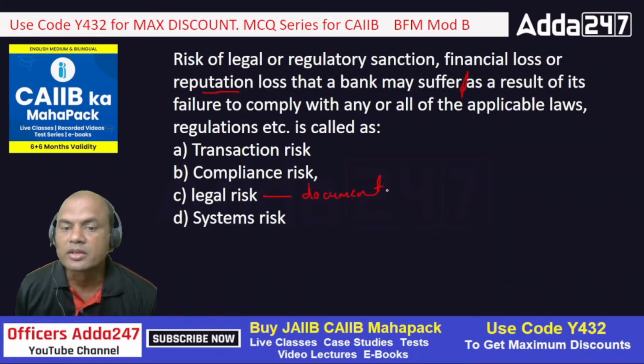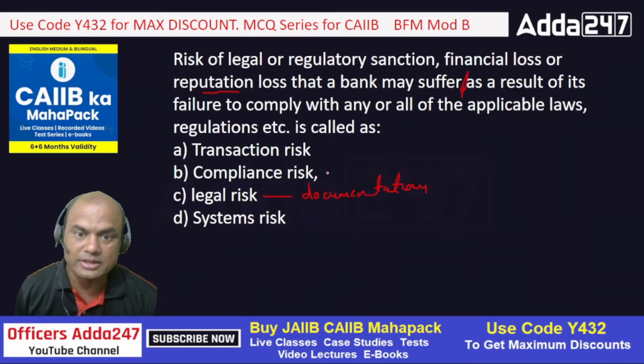See this. Suppose I don't take the demand promissory note while giving the loan, I don't take the DPN, I don't take the letter of continuing security. If I don't take these documents, then it's a legal risk. But compliance means what? If RBI tells me that you cannot transfer funds under LRS beyond $250,000 per year, per person, and I transfer $3 lakh, that's a compliance risk.